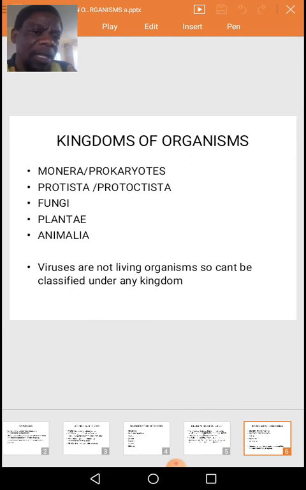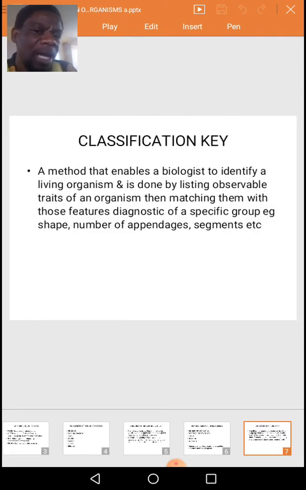Now, the kingdoms of organisms are divided into 5, but now they have advanced them to 6. There is monerians or prokaryotes, there is protista or protoctista, then there is fungi, then there is plantae, then there is animals. And viruses are not classified as living organisms, so they cannot be classified under any kingdom because they are regarded as particles.